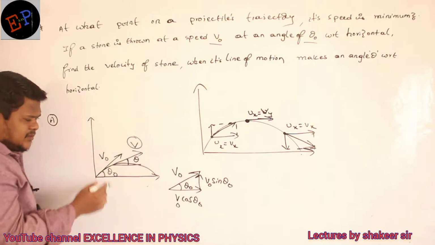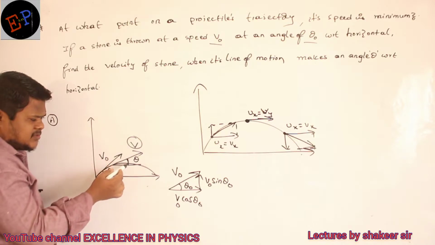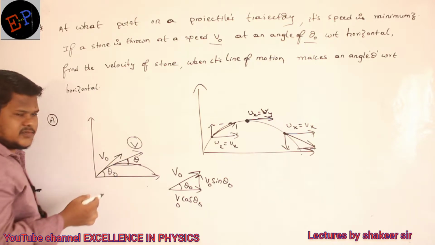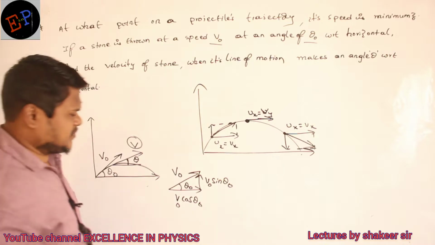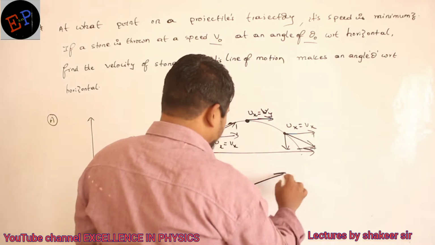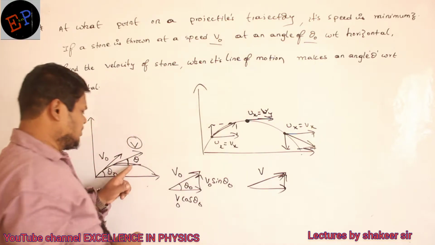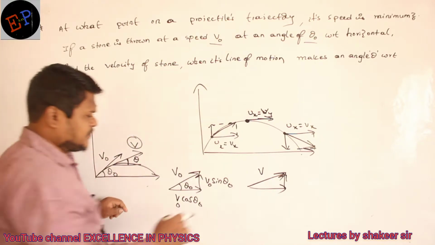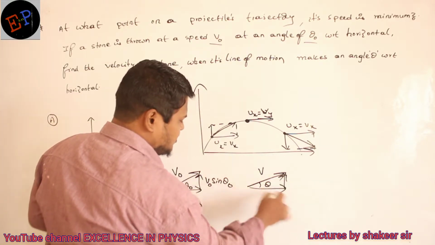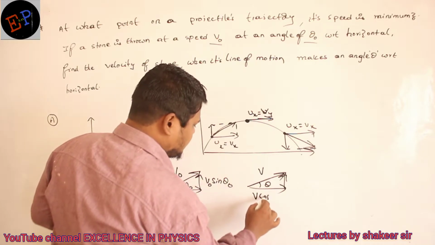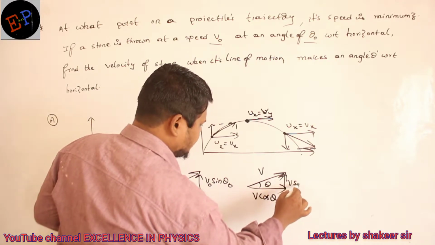Now after some time, it is making an angle of theta and the final velocity is v. Now you take that velocity. That velocity v also I can split into two components. How much angle is it making? Theta. So again you split this into two components, v cos theta and v sin theta.